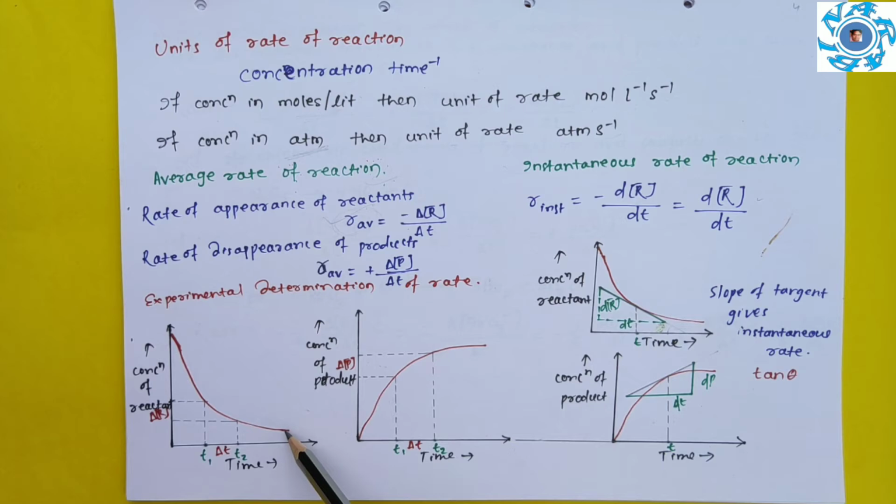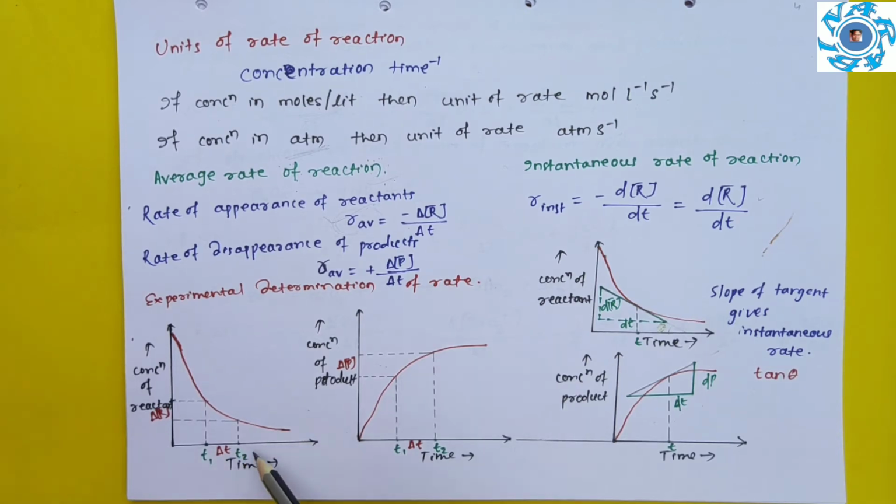So here we will find out the rate between T1 to T2. Then how will we find out the average rate of a reaction? Suppose this is time T1. Then what we will do?